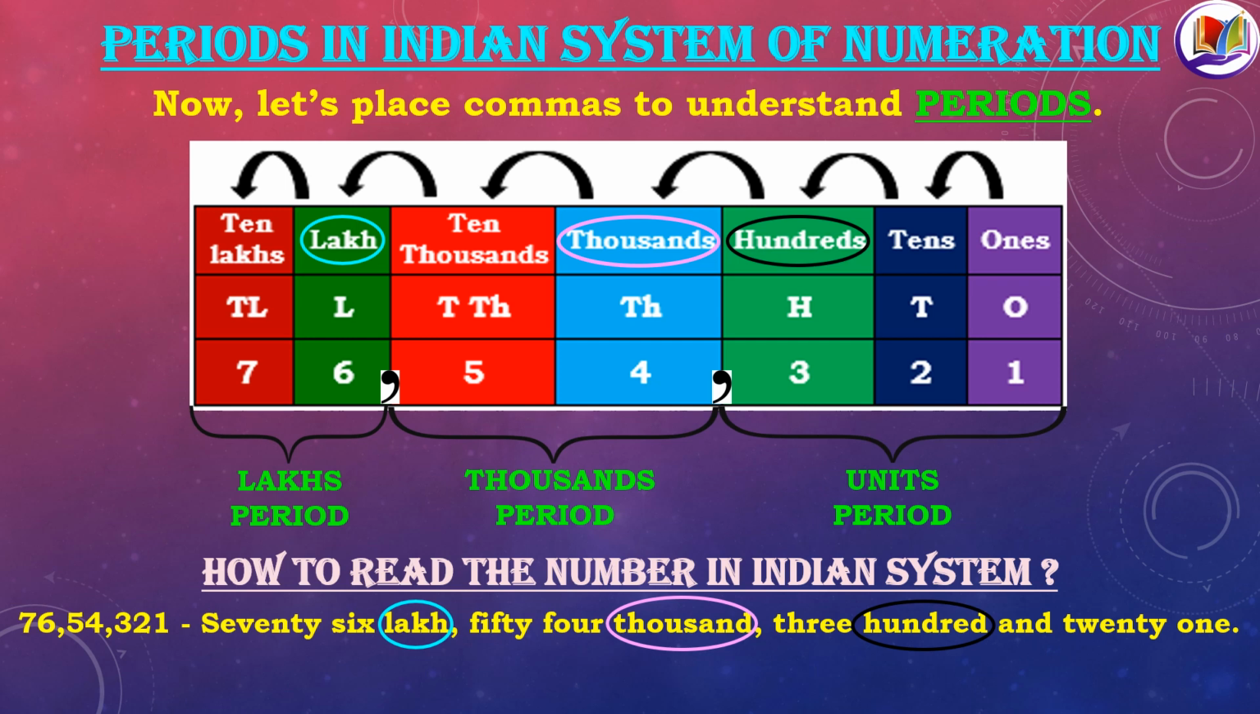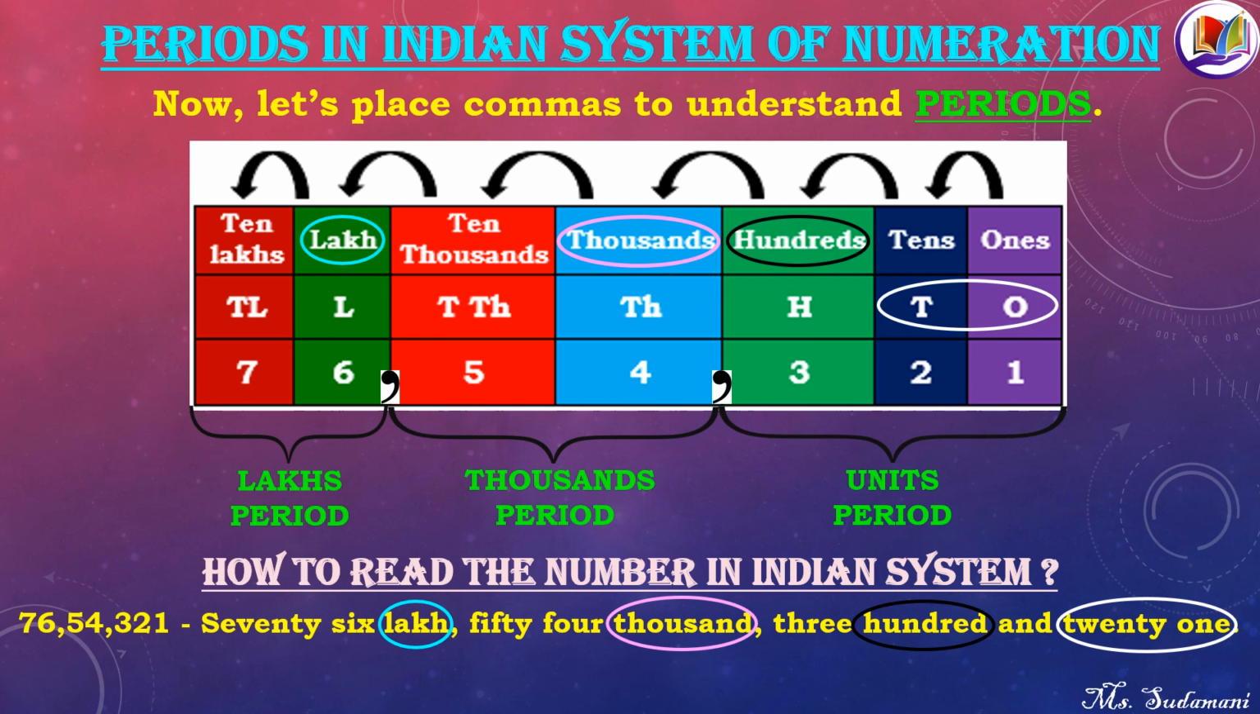Next is 100. Poor 100. It doesn't have a friend at all. So it's always written separately. So 300. And the last comes the tens and ones place. And you know they are very good friends. So again we read them together as 21.